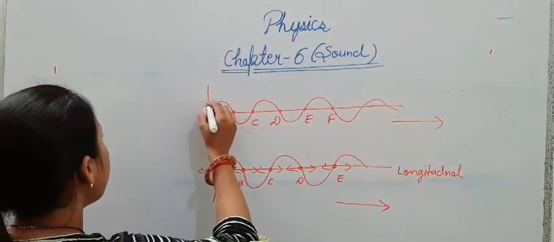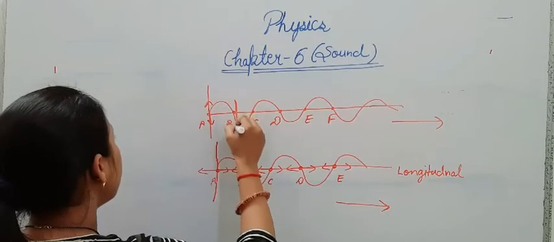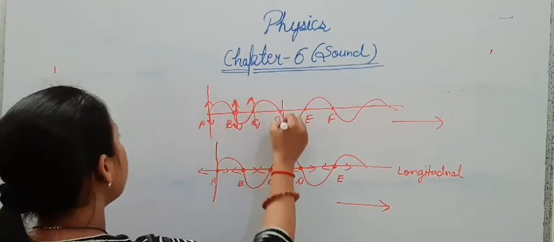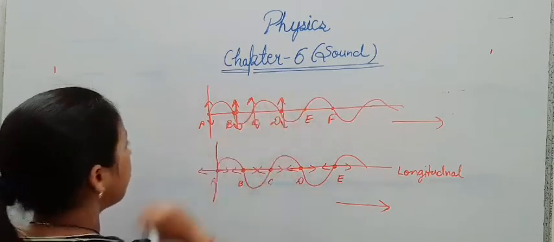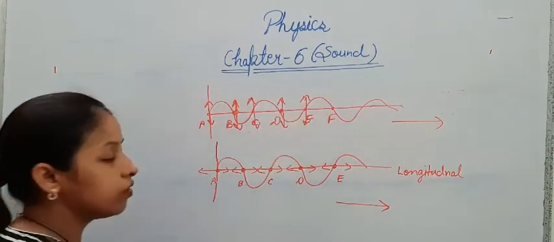When particles move to and fro about their mean position perpendicular to the propagation of the wave, then this kind of wave is known as a transverse wave. See here, particles are moving to and fro.